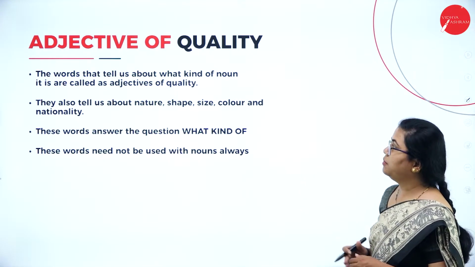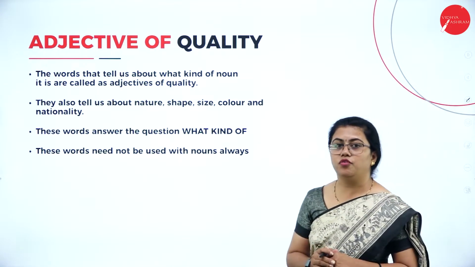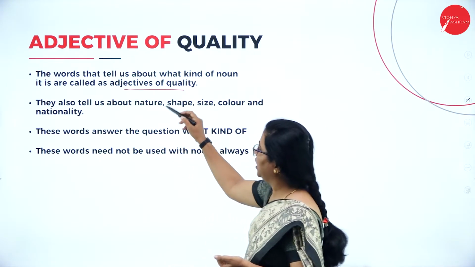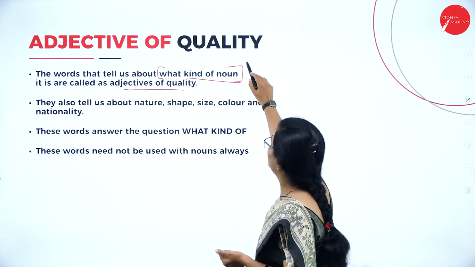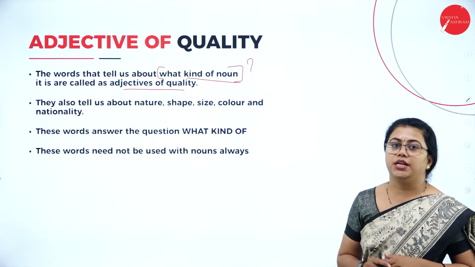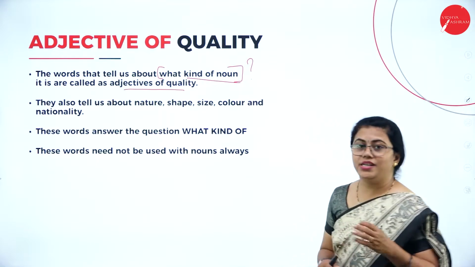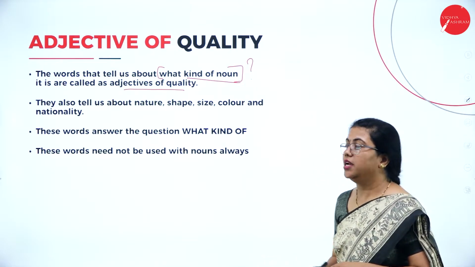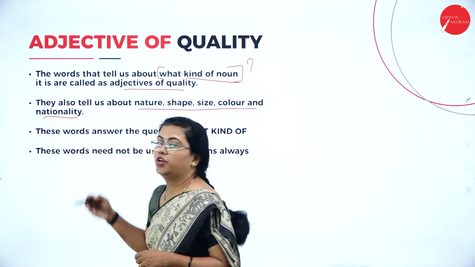The words that tell us about what kind of noun it is are called adjectives of quality. So in order to identify any adjective of quality, you need to ask this question, what kind of noun is it? If you get an answer, then that is an adjective of quality. They also tell us about the nature, shape, size, color and nationality. These are the things that the adjective of quality talks about.